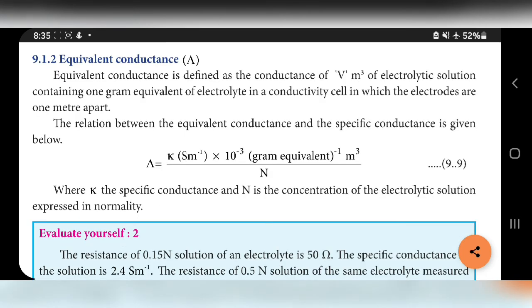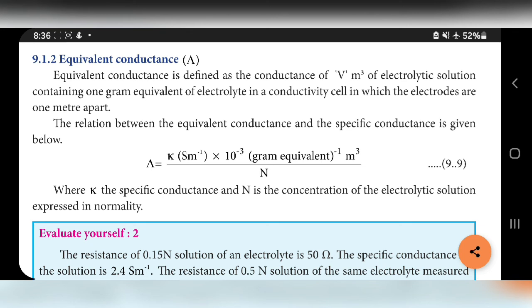Equivalent conductance. Equivalent conductance is defined as the conductance of the electrolytic solution containing 1 gram equivalent of electrolyte in a conductivity cell in which electrodes are 1 meter apart.